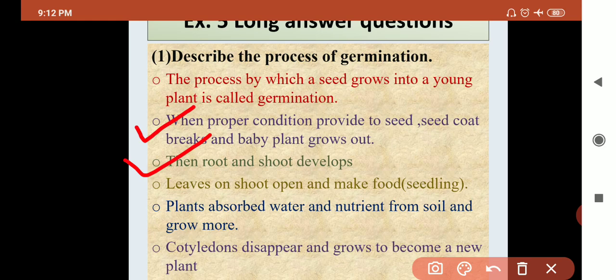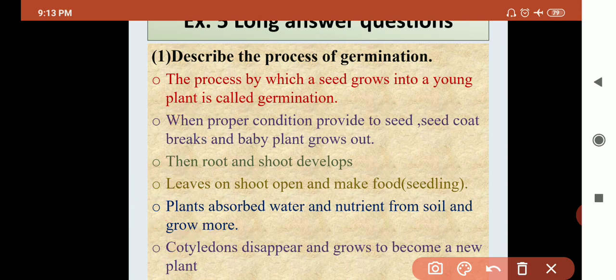After that, leaves on the shoot open, and leaf is used for making food. So this process is called a seedling. It is a very important point. Leaf on shoot opens and makes food is called seedling. Okay, then plants absorb water and nutrients from the soil, then cotyledon will disappear and it becomes a new plant.